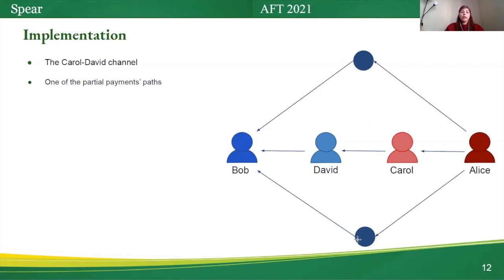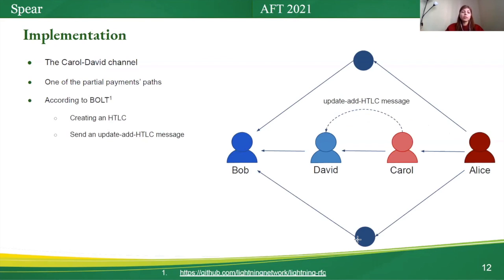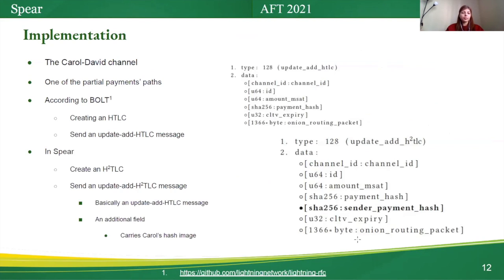Consider the Carol and David channel as one of the channels the partial payments pass through. According to the basis of Lightning technology, BOLT, Carol must create an HTLC with David. For creating an HTLC, she has to send an update_add_HTLC message to David.